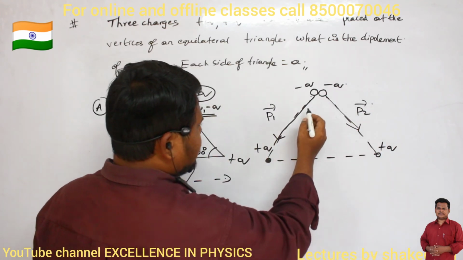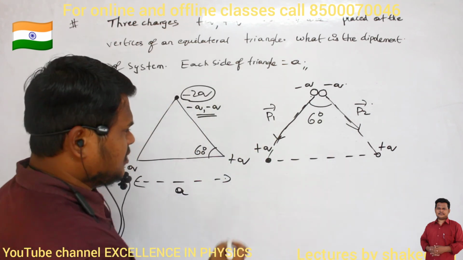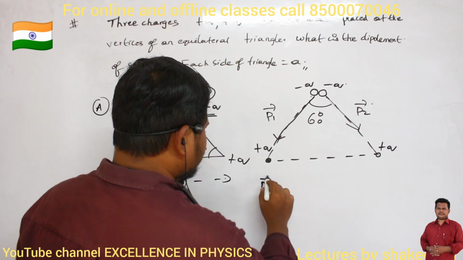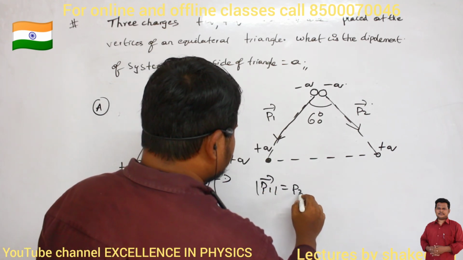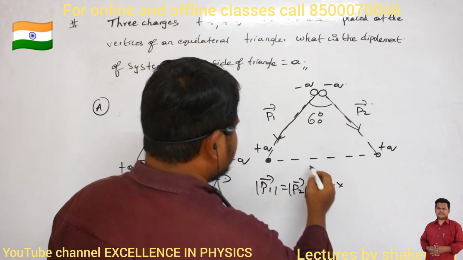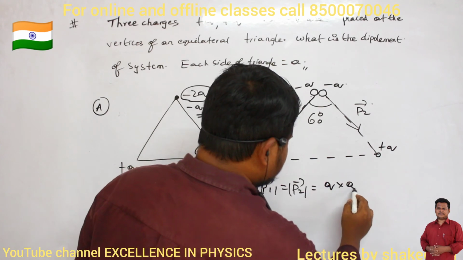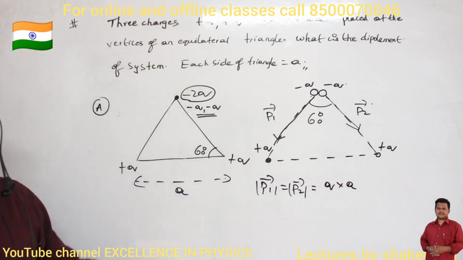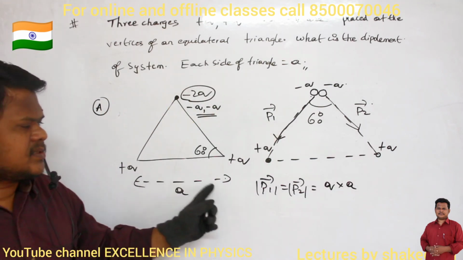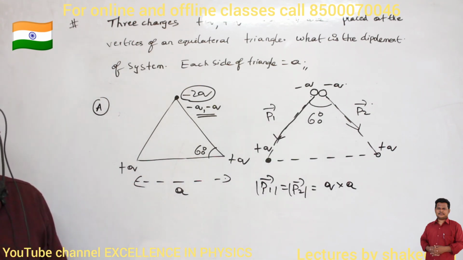So this is another dipole moment which is called P2 dash. Clear? Now what is the angle between them? Angle between them is 60 degrees. And what is the magnitude of P1 and P2? P1 dash is equal to P2 dash, magnitude is charge Q, distance between the charges is A. So Q into A. This is the dipole moment of each combination. But these 2 dipoles are present at an angle of 60 degrees.